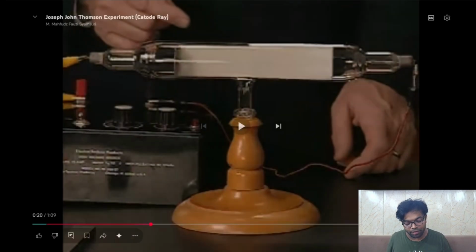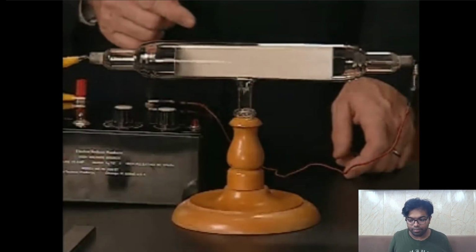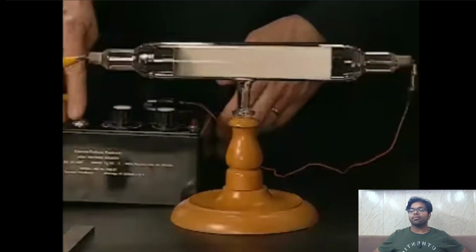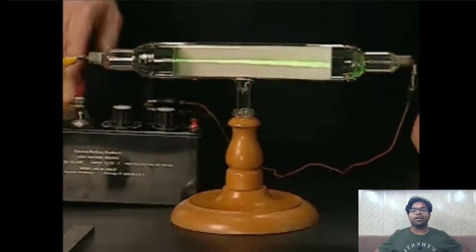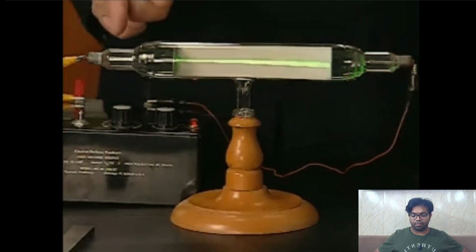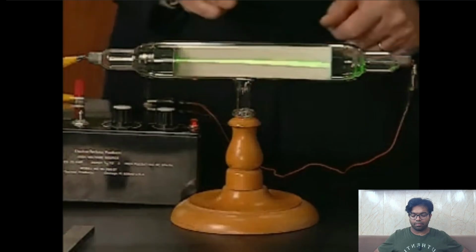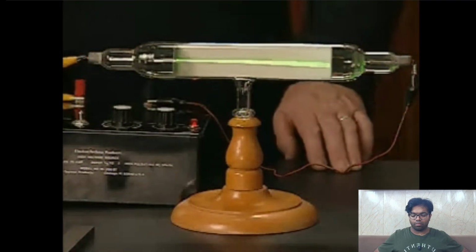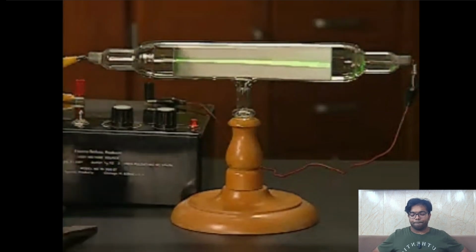Now let's see the experiment. As we turn it on, can you see the green light? Notice that the particles are emitted from the cathode, and as they strike the fluorescent screen, we're able to see the cathode ray, this stream of electrons, illuminated.